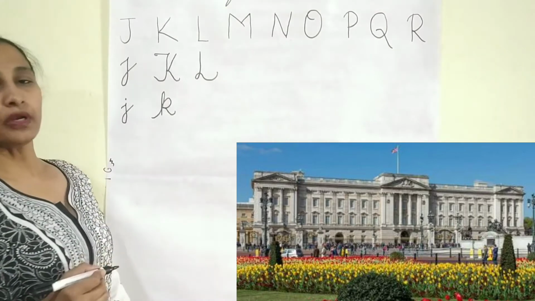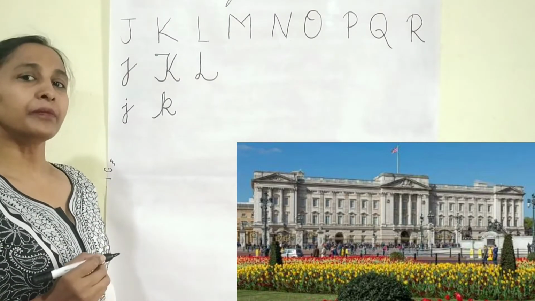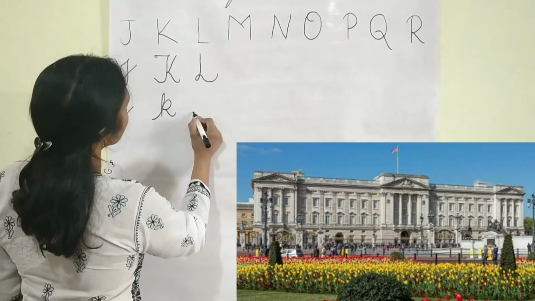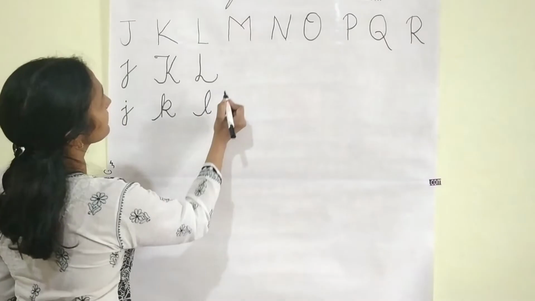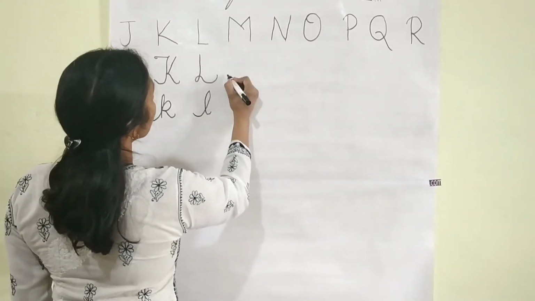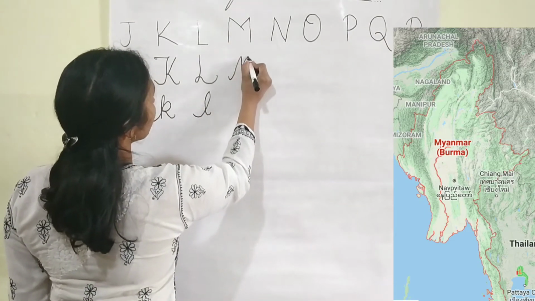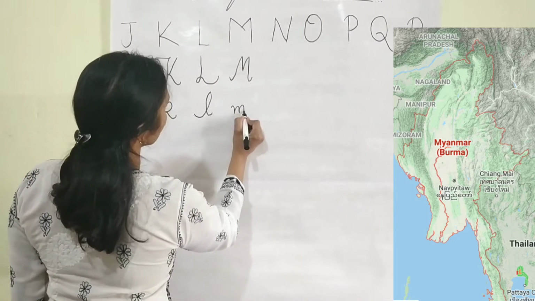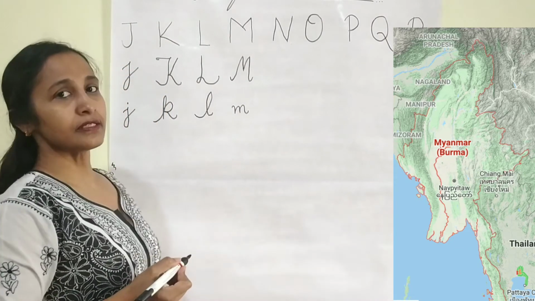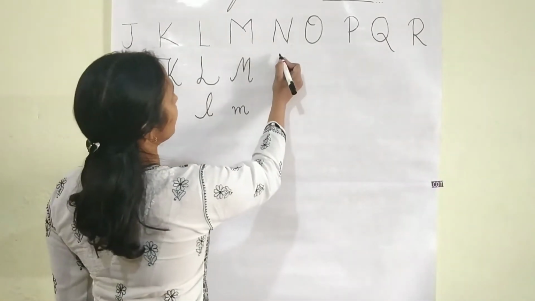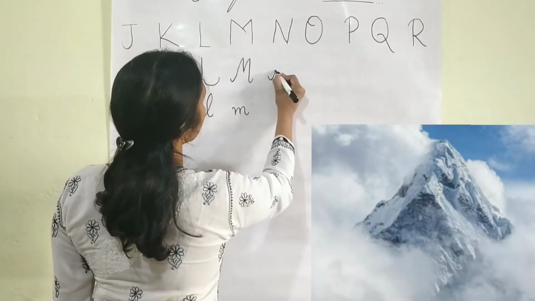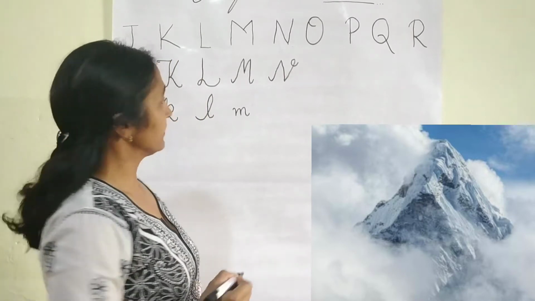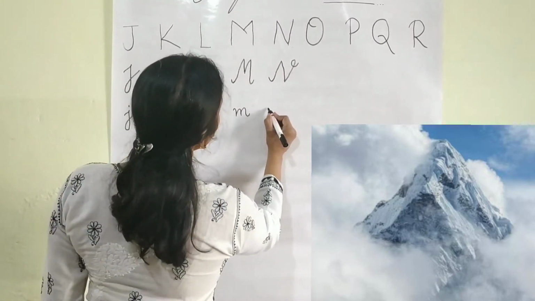London is ruled by a prince and princess. Queen also lived there. Queen and kings. Small l, this. M. M for Myanmar. Myanmar is our neighboring country. The old name of Myanmar is Burma. N. N for Nepal. Nepal is famous for Mount Everest, the highest peak in the world.